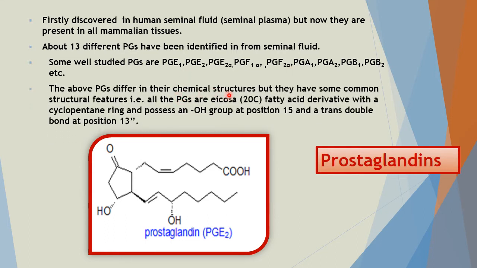The above PGs differ in their chemical structure, but they have the same common structural features, that is they are all eicosanoids, fatty acid derivatives with a cyclopentane ring and possess an OH group at position 15 and a trans double bond at position 13.